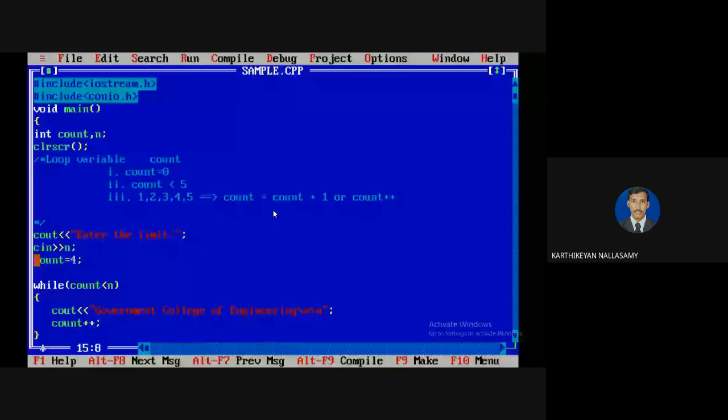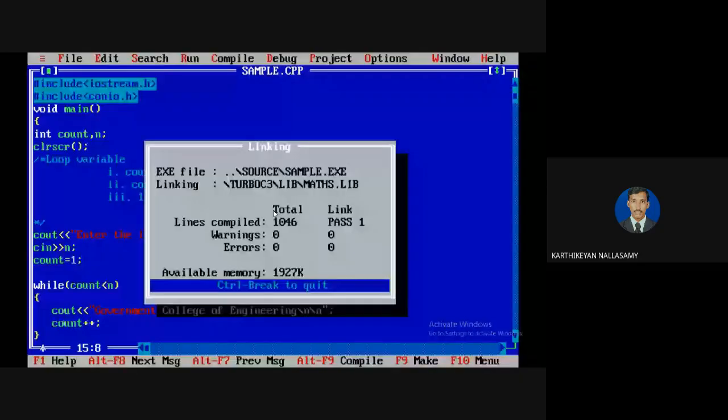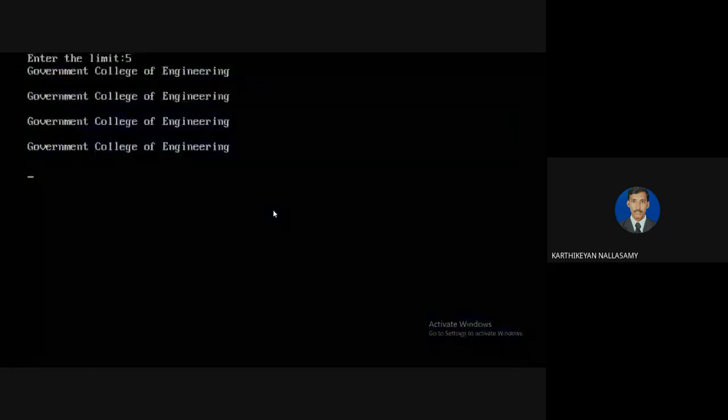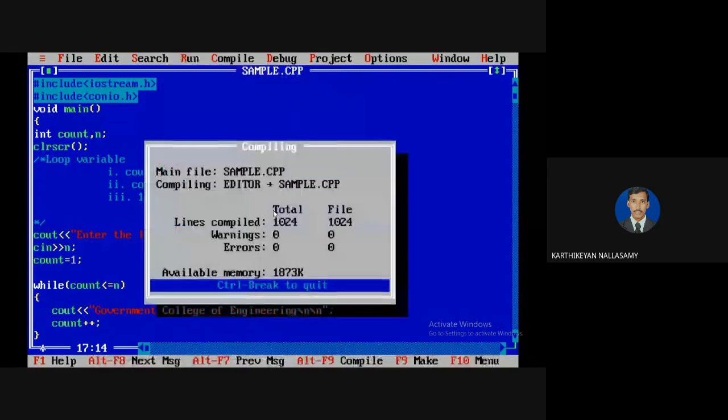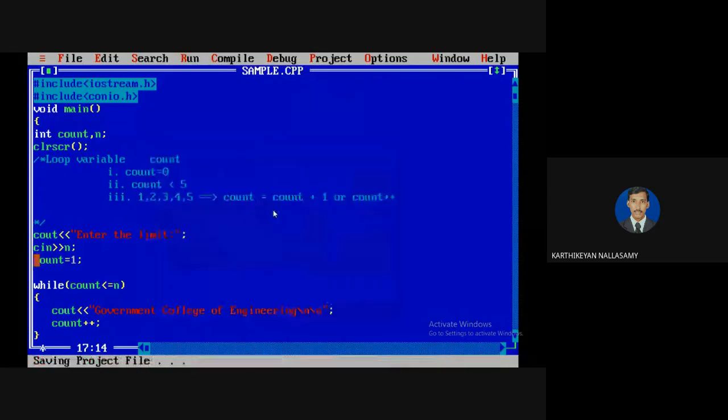Okay. So for example, I'm going to give 1. It will execute, but it will execute 1 time less. So if it is given equal to 1, then you can give less than or equal to n. You need to identify the proper initial value, and based on the initial value you have to write the condition. Clear? Okay, I will explain one more thing here. It will display 76 times.